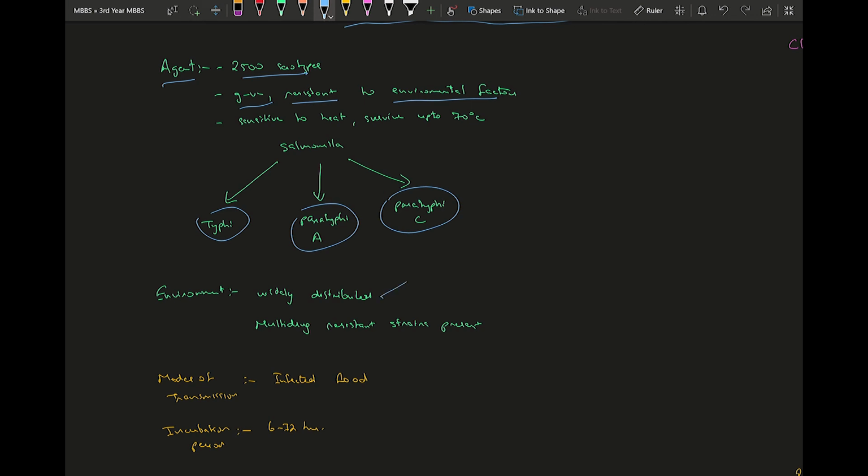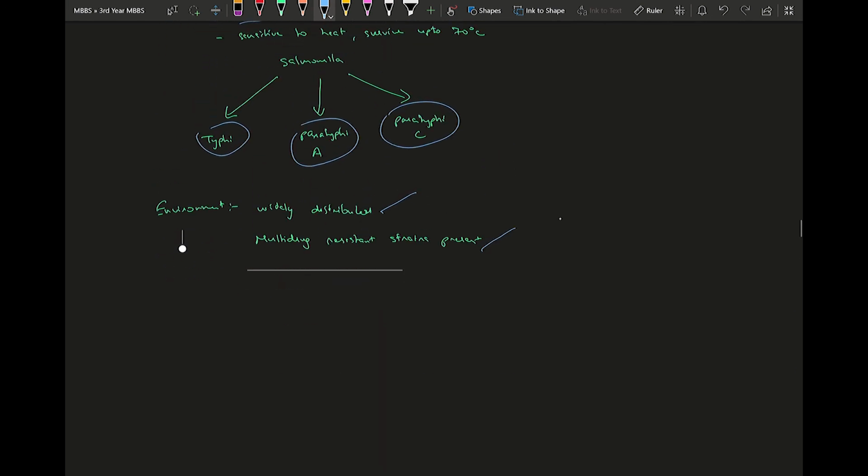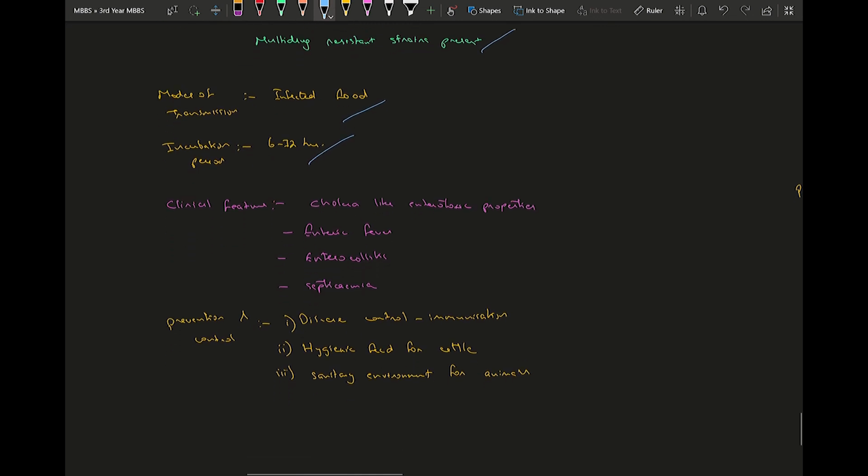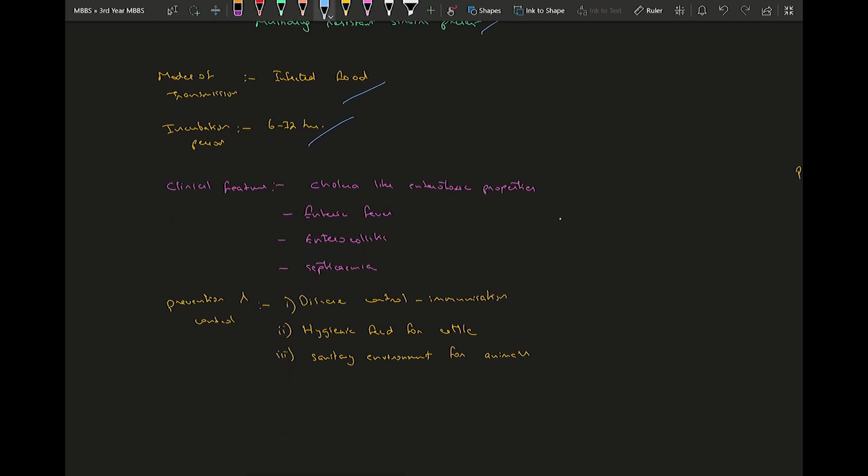Environment factor, widely distributed, it can grow in most of the environments, and nowadays multi drug resistant strains are appearing. So the mode of transmission, as said before, is infected food. The incubation period is 6 to 72 hours. The clinical features are cholera like enterotoxic properties, like you have acute profuse diarrhea, watery in nature, then enteric fever, enterocolitis, and septicemia. So those are all different clinical features of typhoid.